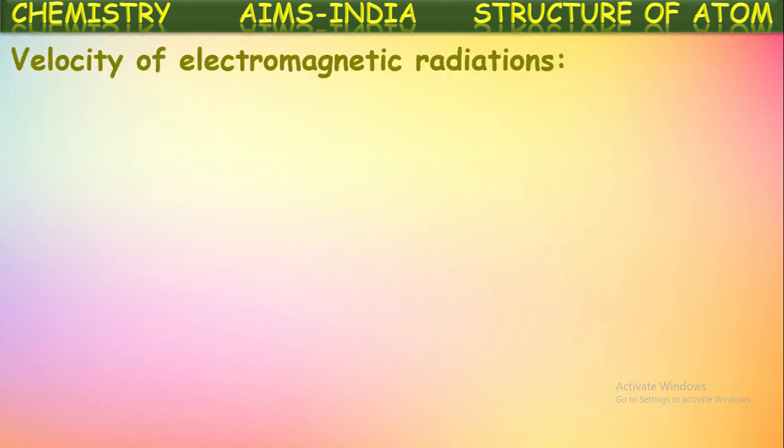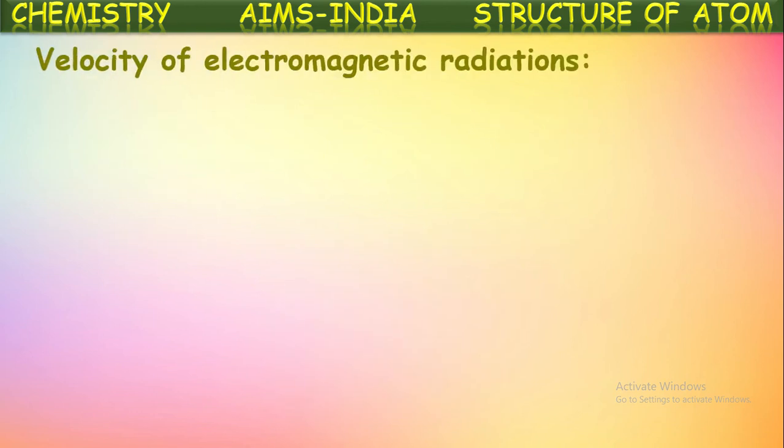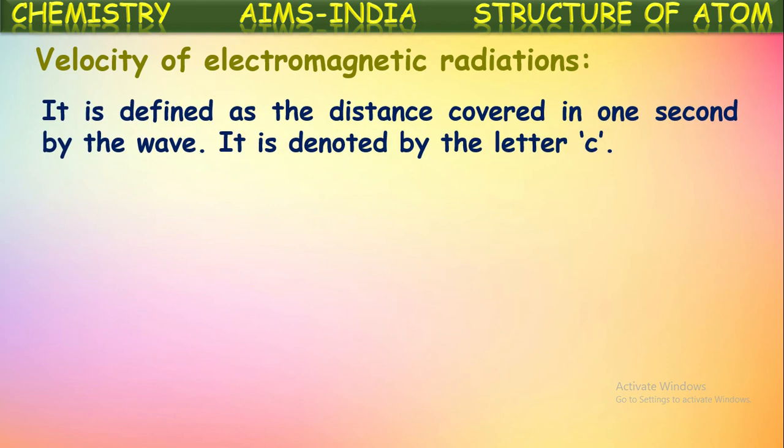Let us see one more characteristic, that is velocity of electromagnetic radiations. It is defined as the distance covered in 1 second by the wave. It is denoted by the letter c.